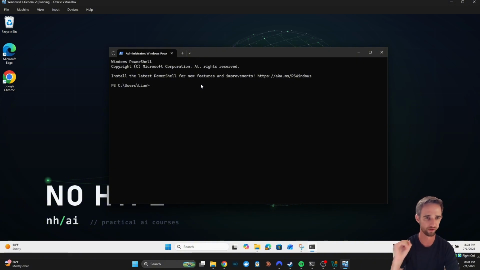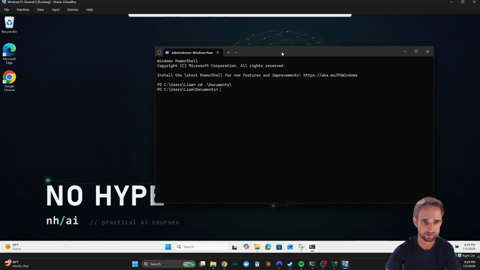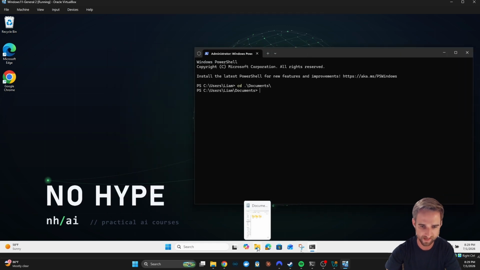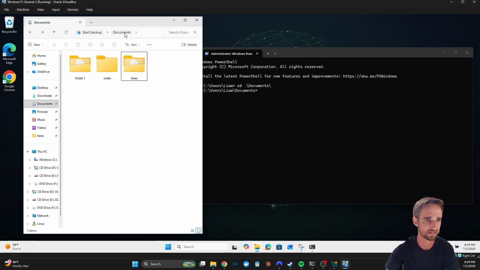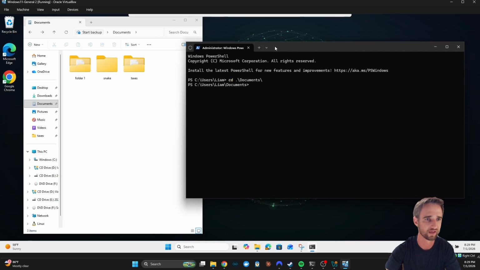The first one is CD. It stands for change directory. Basically, it means we're in one folder, I want to go into the next folder. So we do CD, DOC, and then press tab, and it'll say, oh, you want to go into your documents folder? Boom. Look at that. We're in our documents folder. That is the exact same folder as we have right here. So we got documents.